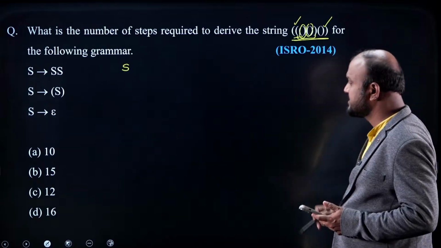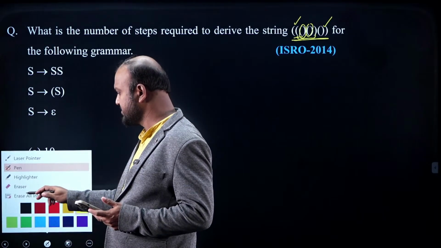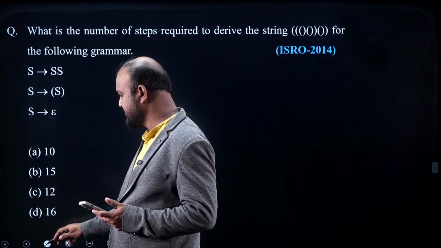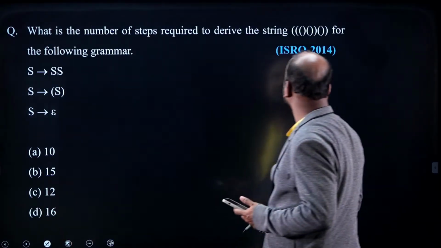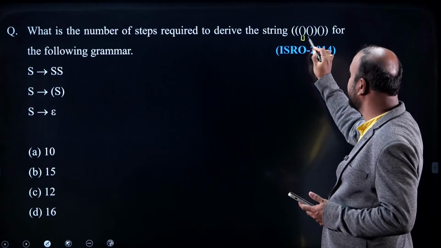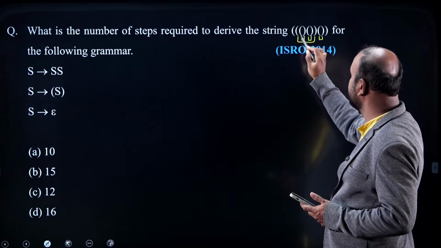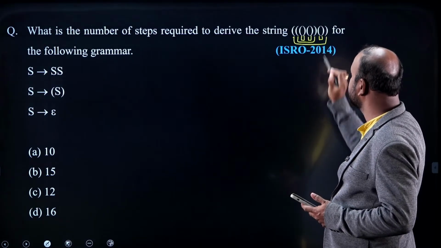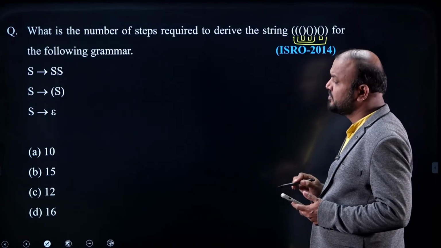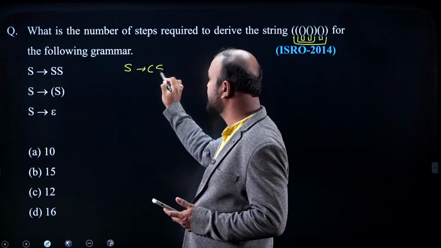First what I do is I will match that opening with closes so that my work will become simpler. Now this open will have this close, this open will have this close, this open will have this close, this is open close, and this is total close. So to derive the string, I should start with S tends to open S close.